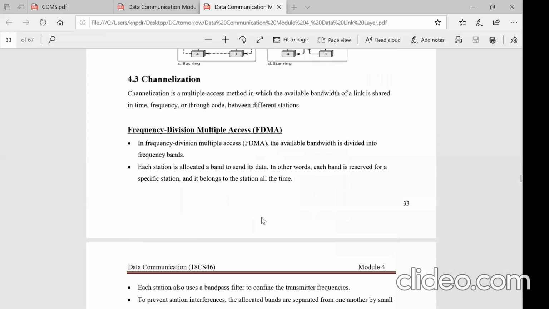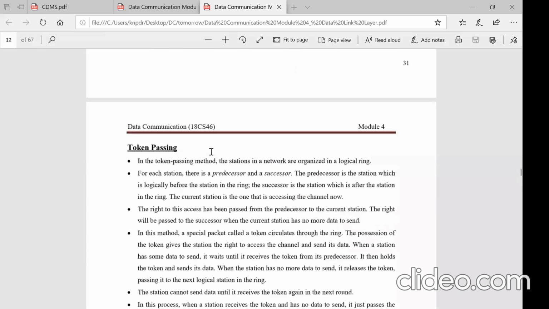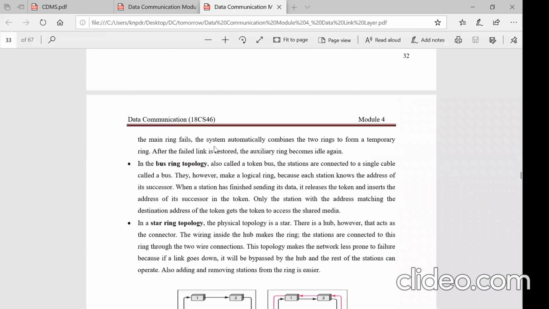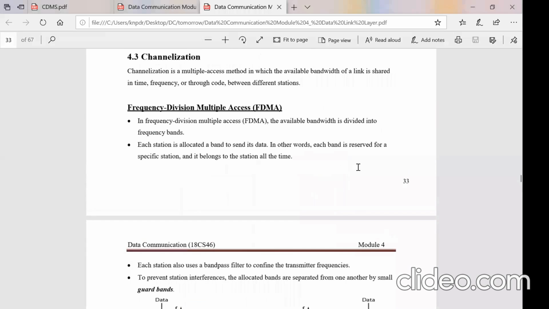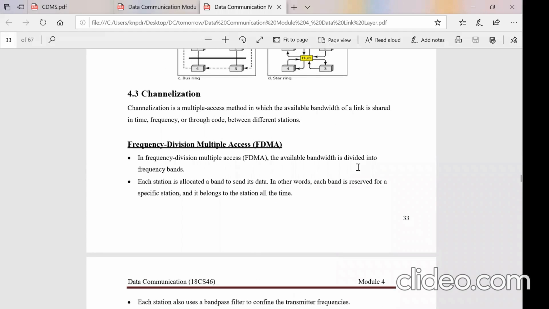Okay, so that's how these controlled access methodologies work. The next is channelization, the third category in multiple access. You have already studied the channelization techniques. The available link is only one, so that link is either shared with respect to time, or with respect to frequency, or with respect to a third method we will be studying here, called the code. Let us see what CDMA is.